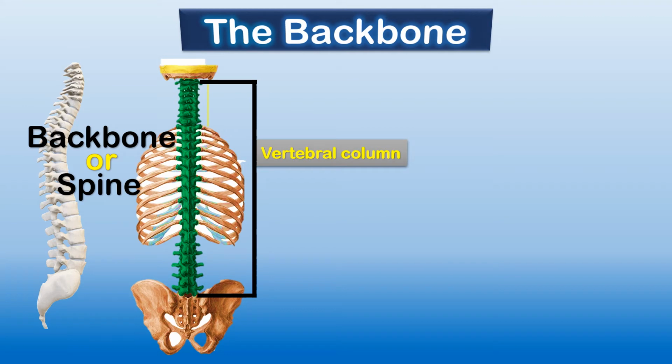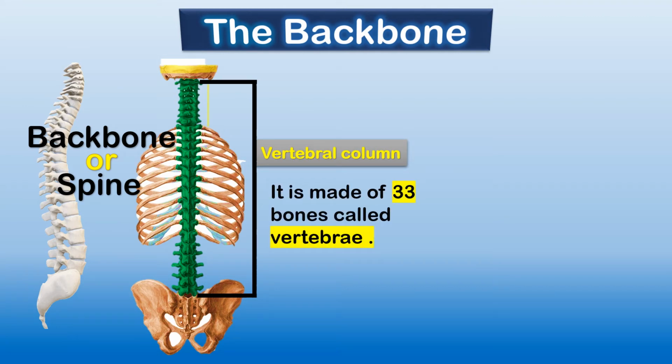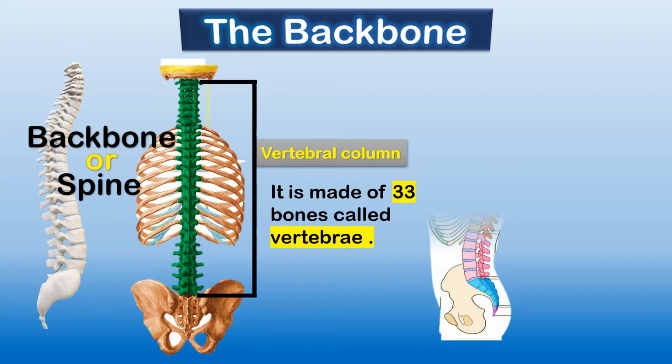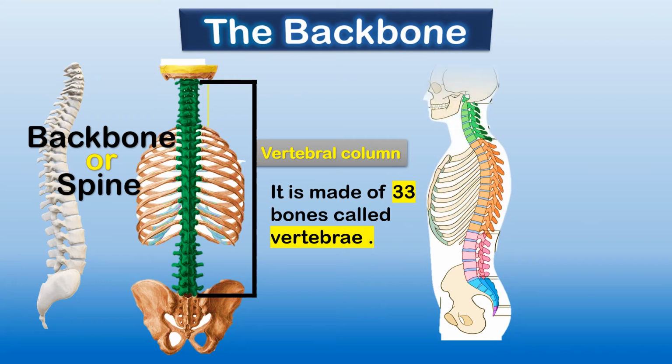It is also known as the vertebral column, and this vertebral column is made up of 33 small bones, which are called vertebrae. Now, this much is clear, children. Now see why this backbone is important for us. Why is this backbone or spine important to us?